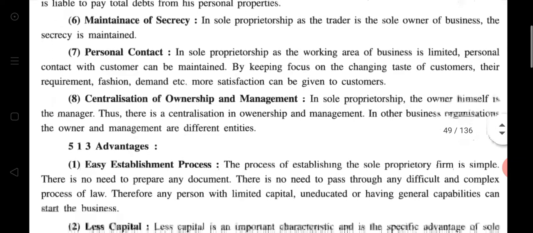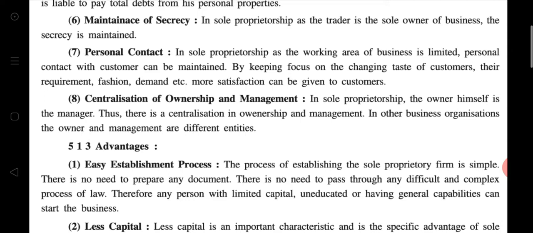In sole proprietorship, as the working area of business is limited, personal contact with customers can be maintained. By keeping focus on the changing taste of customers, their requirements, fashion, demand, etc., more satisfaction can be given to customers.